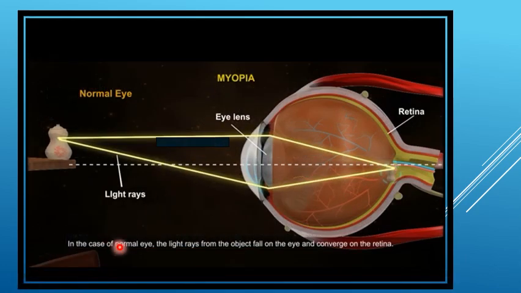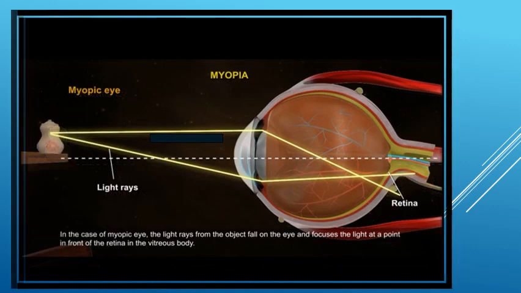Myopia. In the case of a normal eye, the light rays from the object fall on the eye and converge on the retina. In the case of a myopic eye, the light rays from the object fall on the eye and focus the light at a point in front of the retina, in the vitreous body.